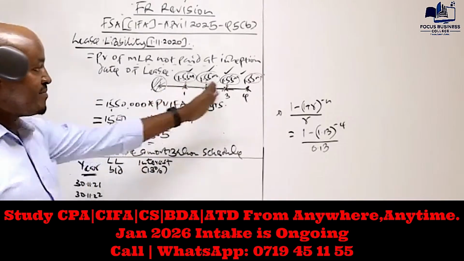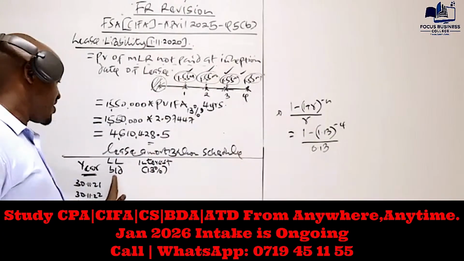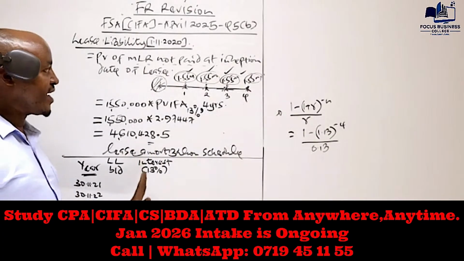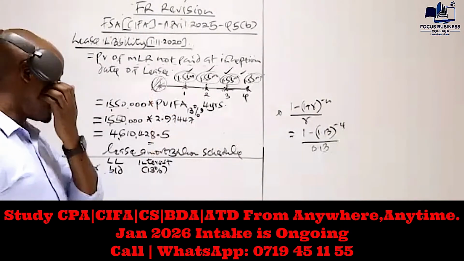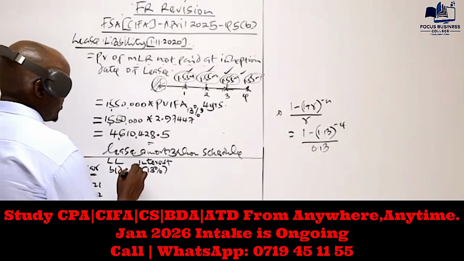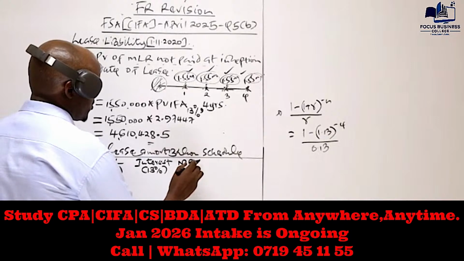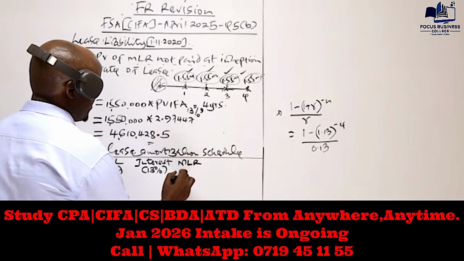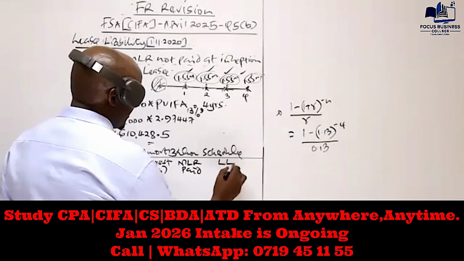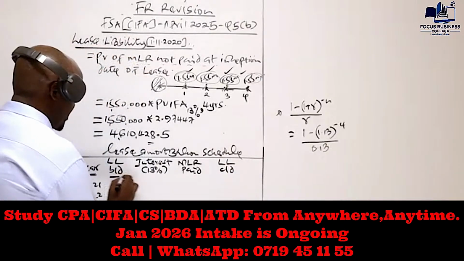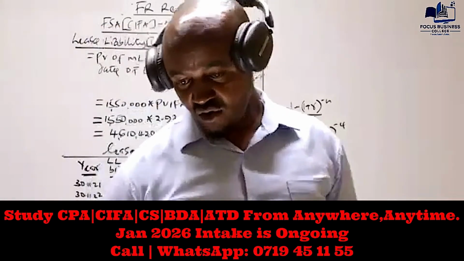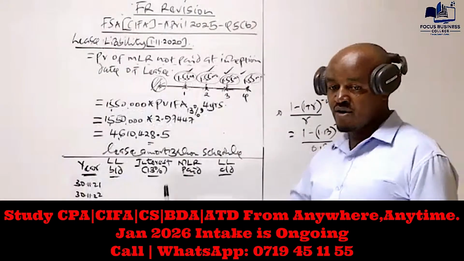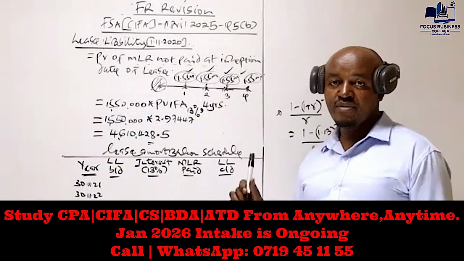But remember, if these minimum lease rentals were payable in advance, after the lease liability the next column should be for the cash paid, the minimum lease rentals paid, if this one was payable at the start. Yes, but because it is payable at the end, the next column should be for the interest. The next column should be for the minimum lease rentals paid. And finally, we have the lease liability at the end of the year. So that's how we arrange the lease amortization schedule. Therefore, you can see we always interchange these two columns, depending on when the minimum lease rentals are payable.